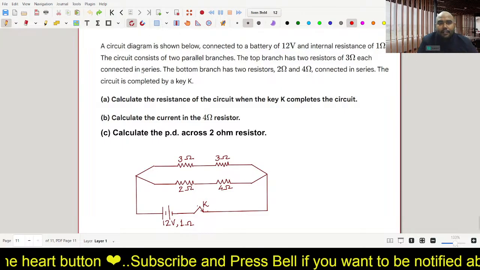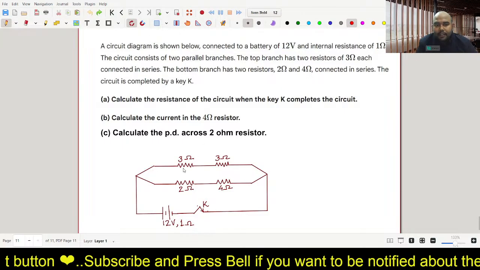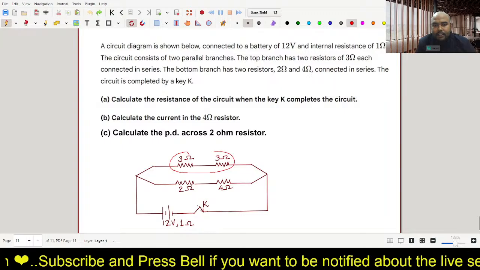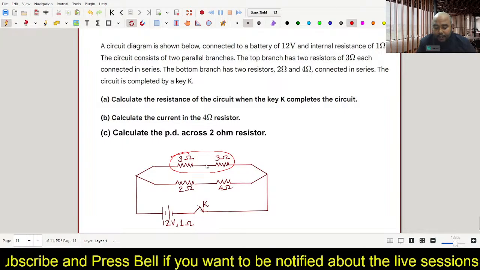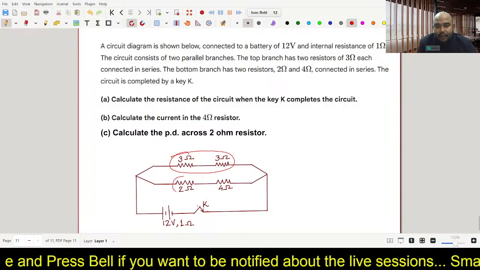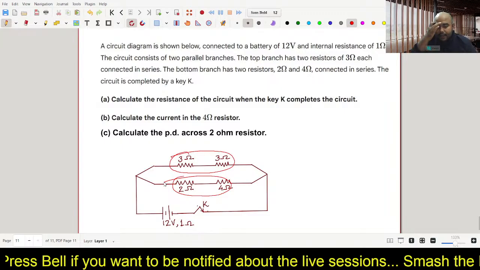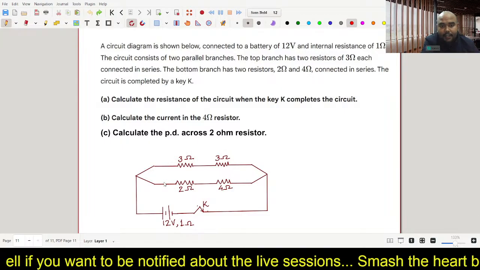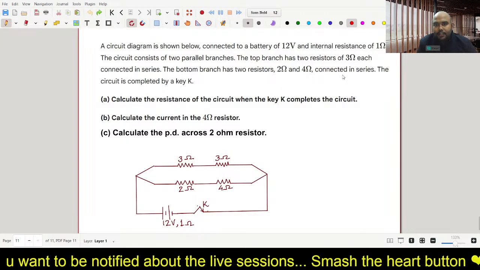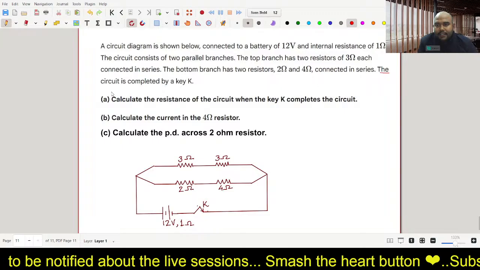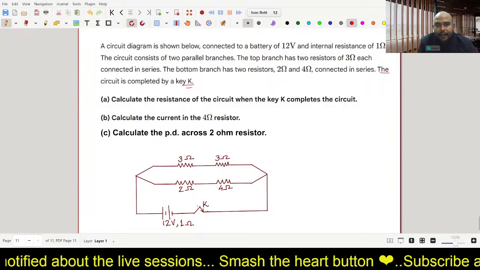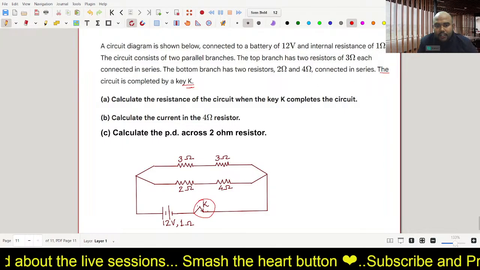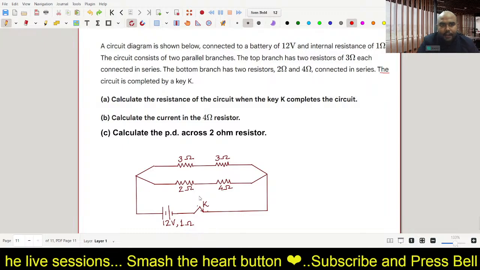The circuit consists of two parallel branches. In one branch, 3 ohm and 3 ohm are connected in series, whereas in the next branch you have 2 ohm and another 4 ohm connected in series. These are the two branches. The circuit is completed by a key K. Now, what do we have to find?